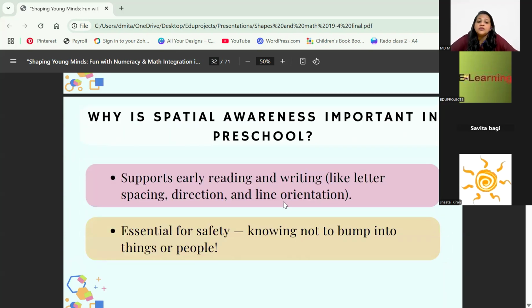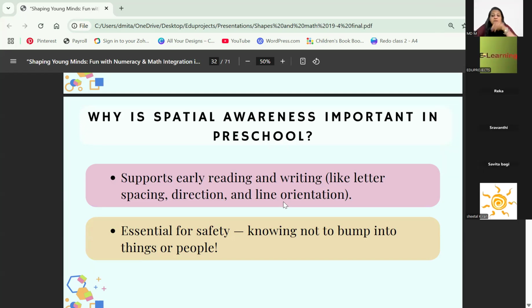Then it supports early reading and writing, like letter spacing. So we say, okay, come on children, I don't want the letters to be very far away or very close to each other. For example, we also say there has to be some space between two words. So understanding that idea, being aware that you have to leave that space, they get an idea. Like you're supposed to write the numbers within the box, anything like that.